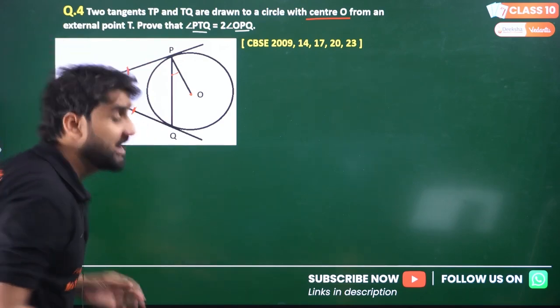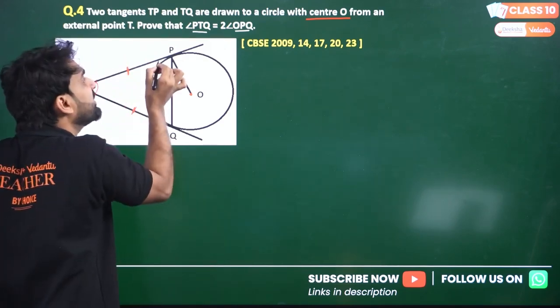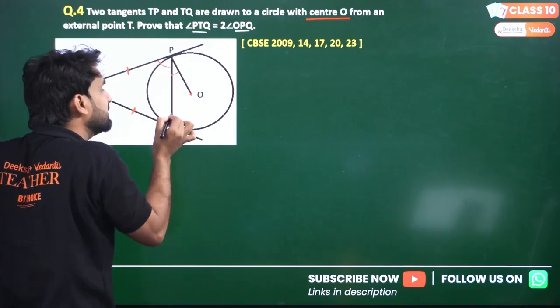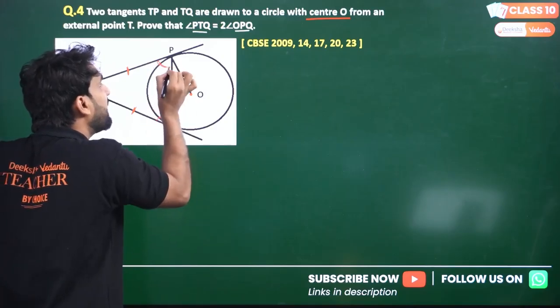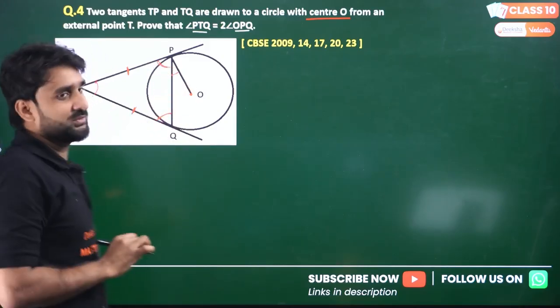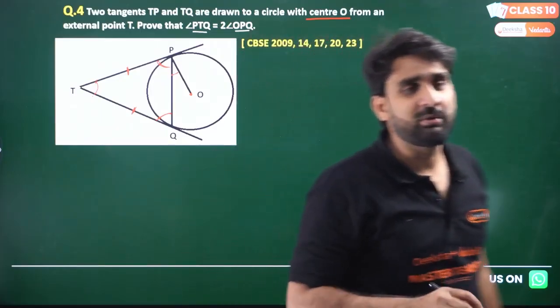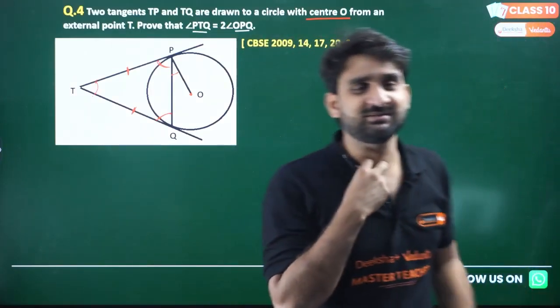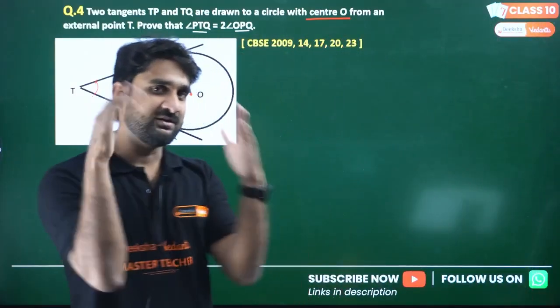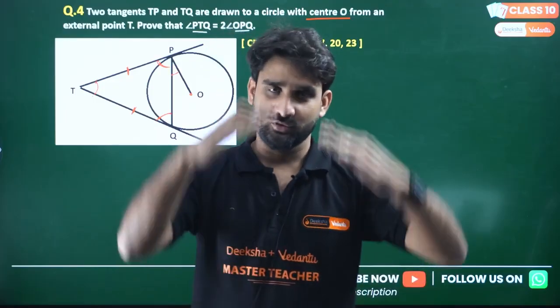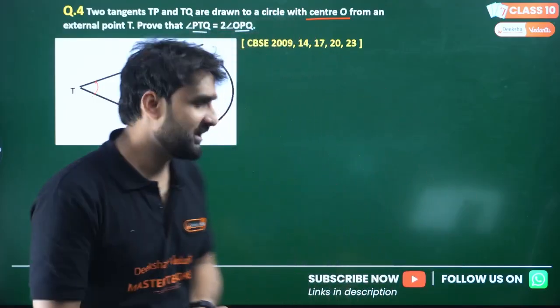This is clear. And if both tangents are equal to each other, these angles will also be equal to each other by the isosceles triangle property. This is not my homemade property. If the sides are equal to each other, then the corresponding angles also become equal.